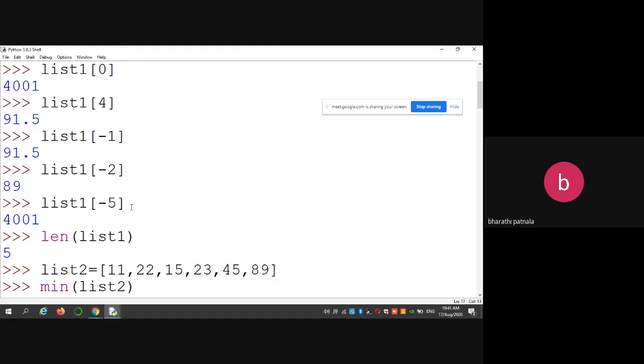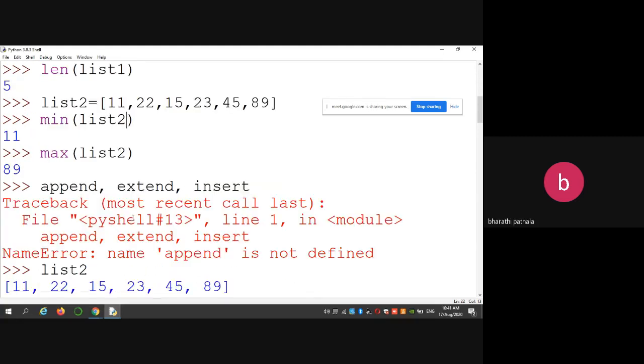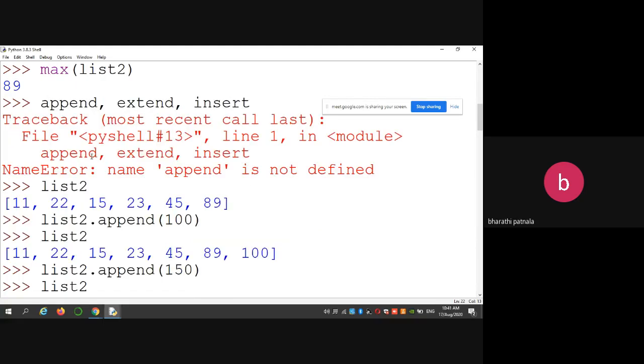Simply -1, that represents the ending of your list. Next, if you want to find the number of elements in a given list, you can use the len function. And if you want to find the minimum and maximum, you can use min as well as max. And if you want to add contents, because lists are mutable.